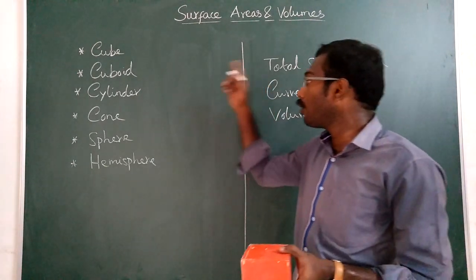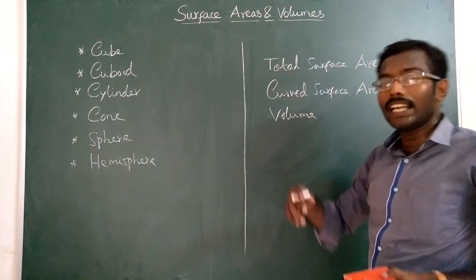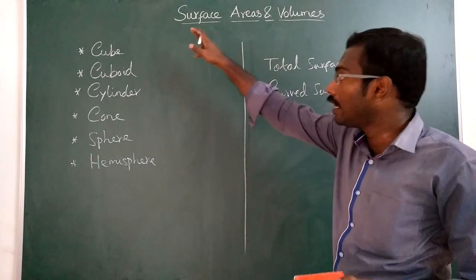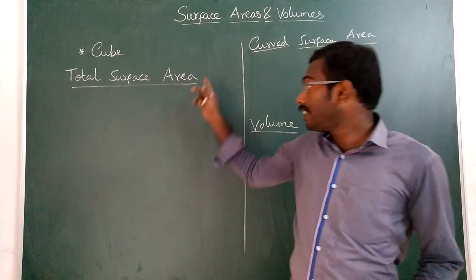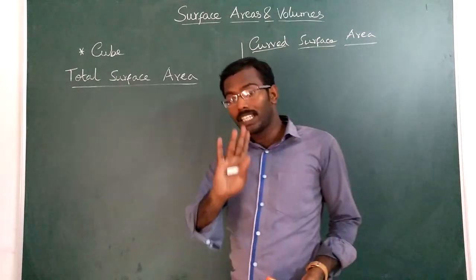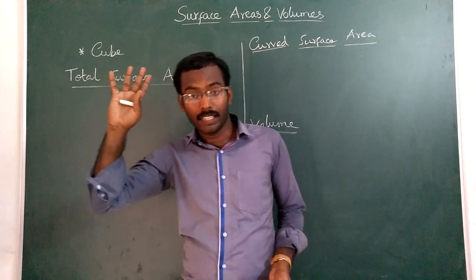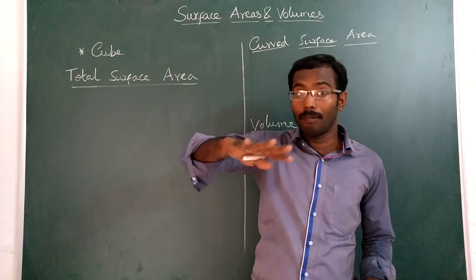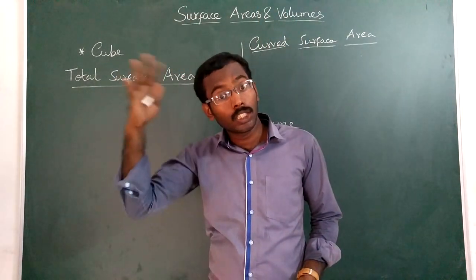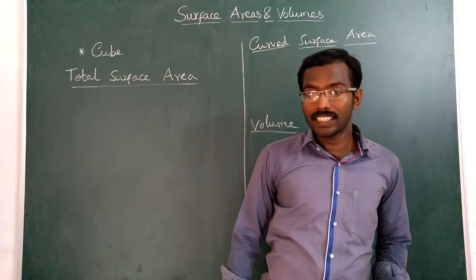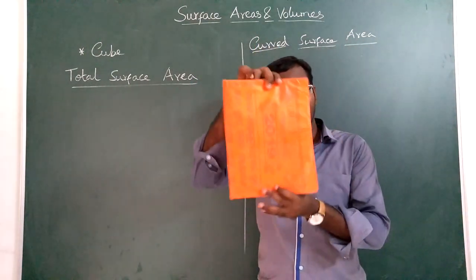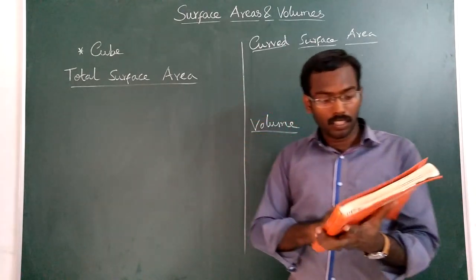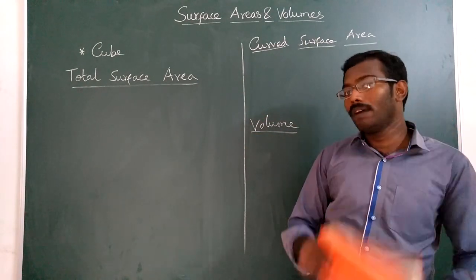Okay, so now we are going to derive the surface areas and volume, the formula for all these shapes. Are you ready? Students, before deriving this formula, you should understand one thing, that all these solid shapes are basically derived from plane shapes, that is 2-dimensional shapes. For example, this book is more or less a cuboid shape.